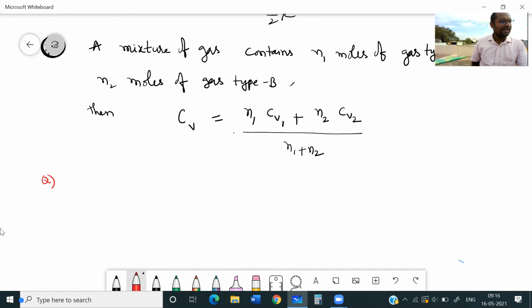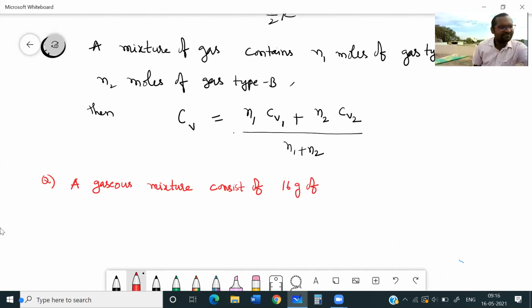Question: a gaseous mixture consists of 16 grams of helium and 16 grams of oxygen.